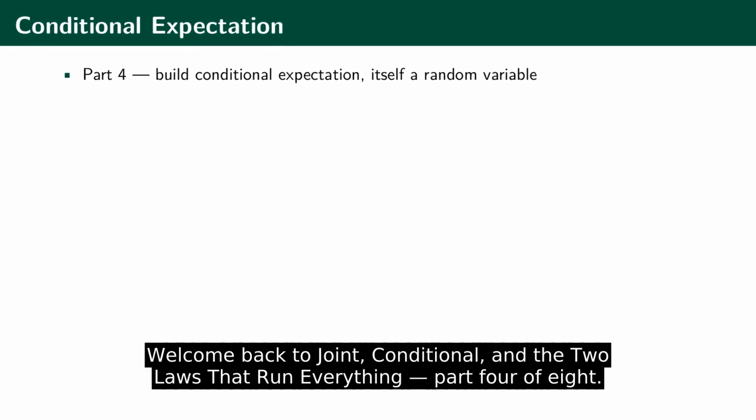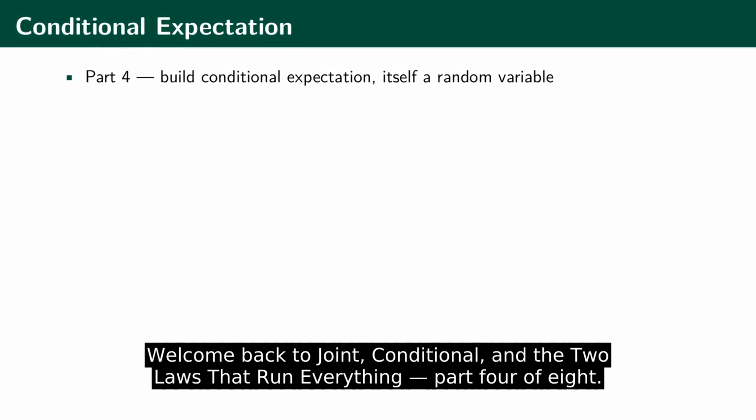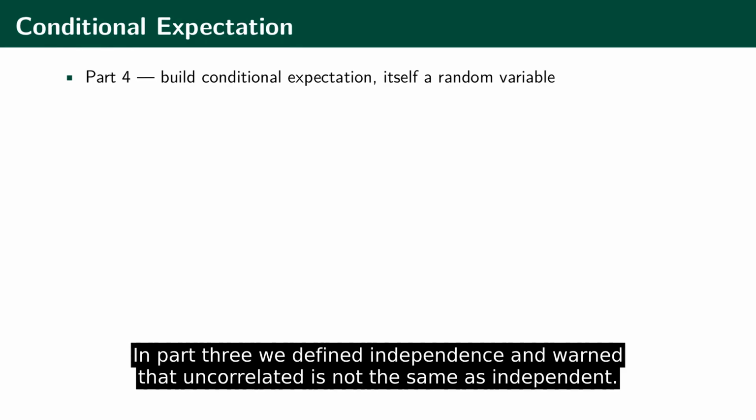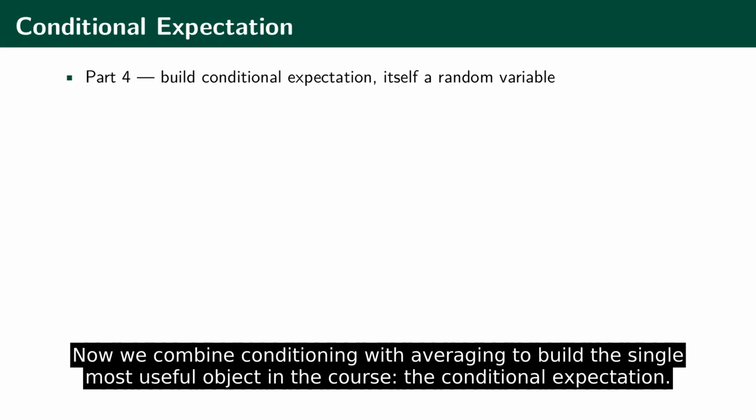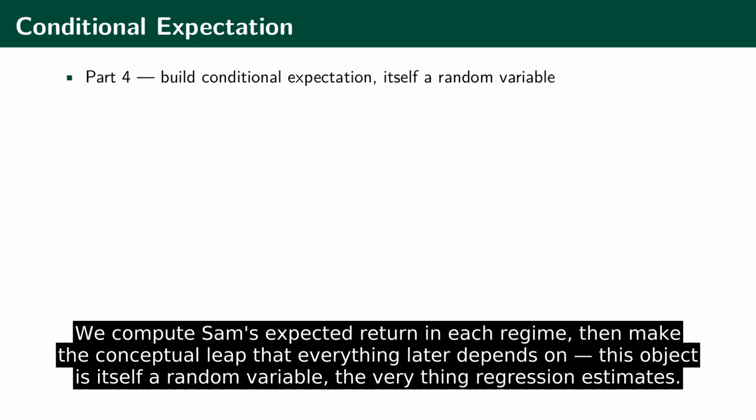Welcome back to Joint, Conditional, and the Two Laws That Run Everything, Part 4 of 8. In Part 3, we defined independence and warned that uncorrelated is not the same as independent. Now we combine conditioning with averaging to build the single most useful object in the course, the conditional expectation. We compute Sam's expected return in each regime, then make the conceptual leap that everything later depends on. This object is itself a random variable, the very thing regression estimates.